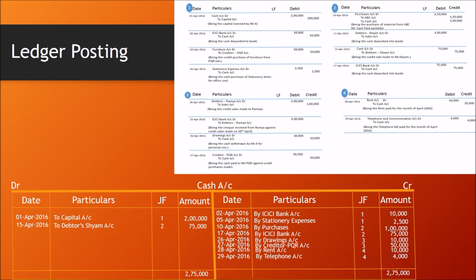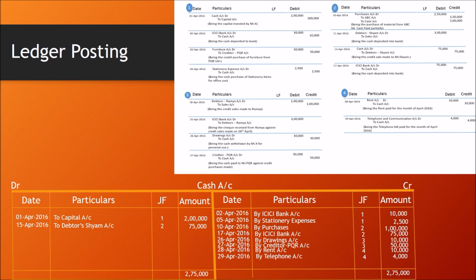So I'm writing the balance of 2,75,000 on both sides. And you separately make a total of 10,000 plus 2,500, 1 lakh plus 75,000 plus 10,000 plus 50,000 plus 10,000 plus 4,000 comes to 2 lakh 65,000, and the total of both sides should be 2 lakh 75,000.